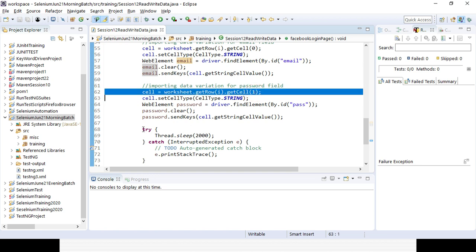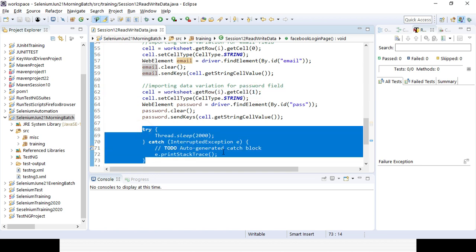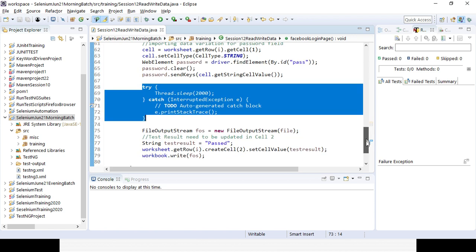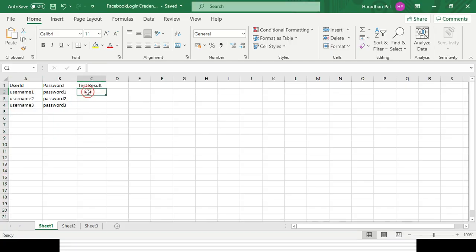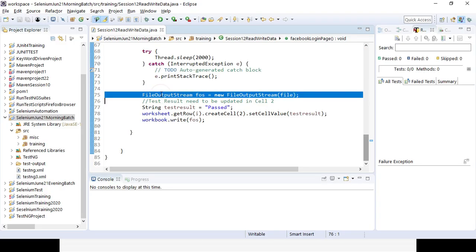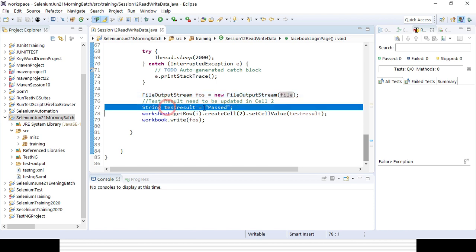I want to wait for 2 seconds every time, so that you can see the visualization of whether it is clearing and adding new value or not. Then I want to write the data in my third cell, which is cell 2, right? So I will be using file output stream. With the same file, I want to read it out. I want to create a variable where I want to pass this pass status, right?